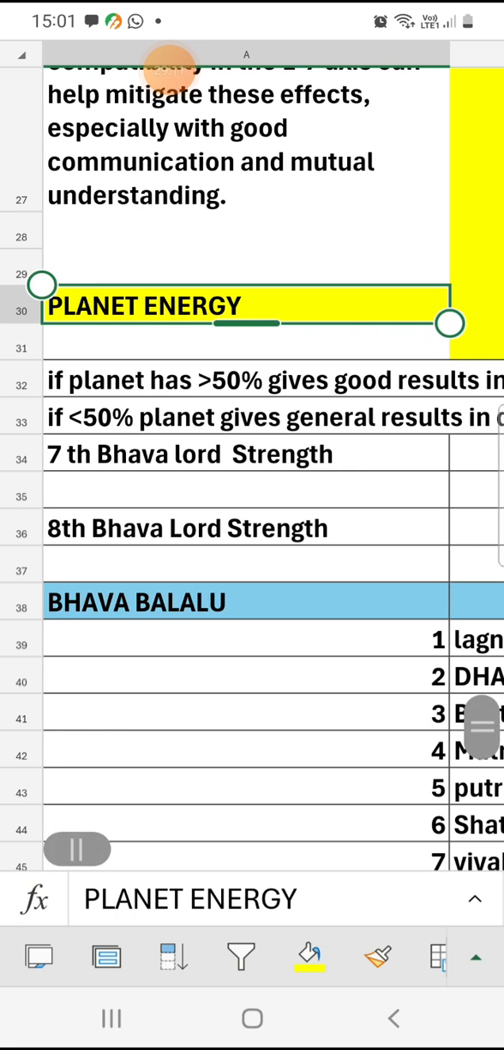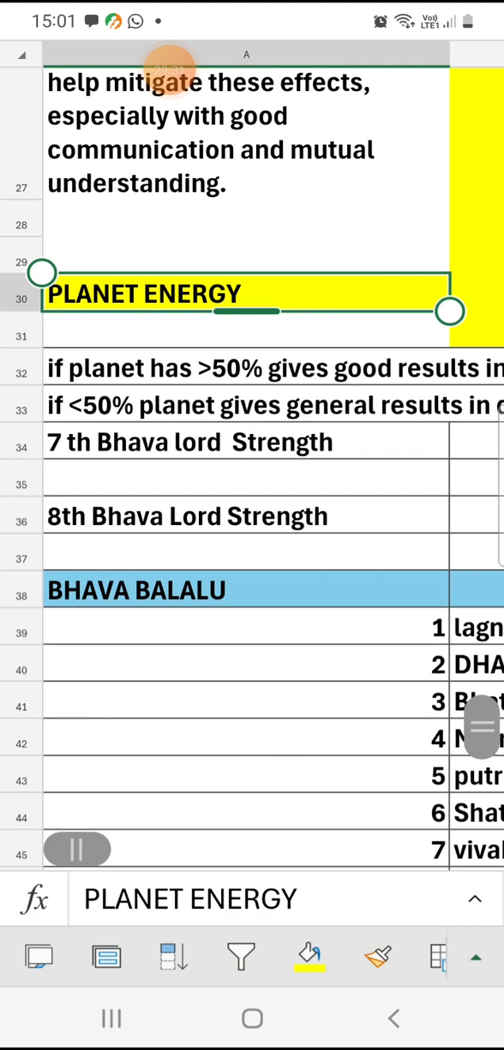So generally what happens, these planets, if they are more than 50%, they are strong, and if they are less than 50%, they will still give the results in their dasha, antardasha periods. Under the dasha, antardasha, bhukti, sukshma antara, sub periods are there.